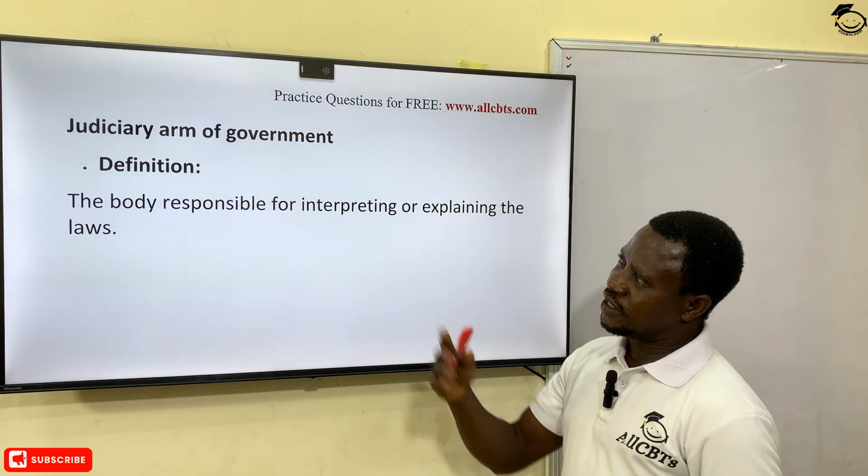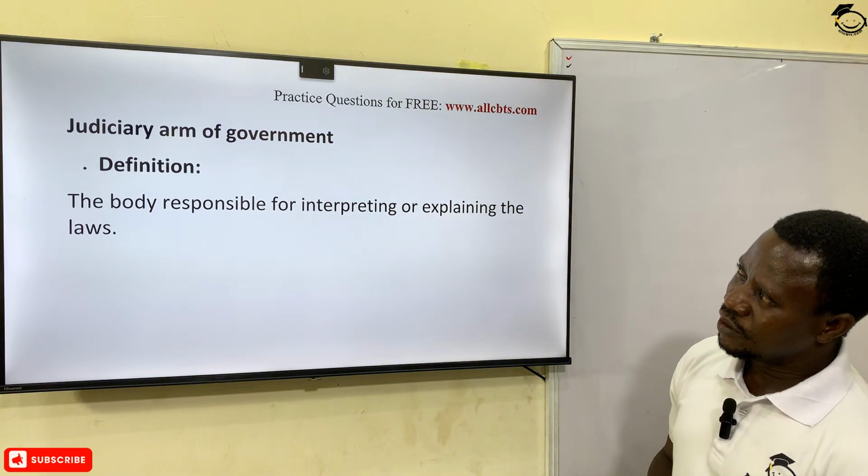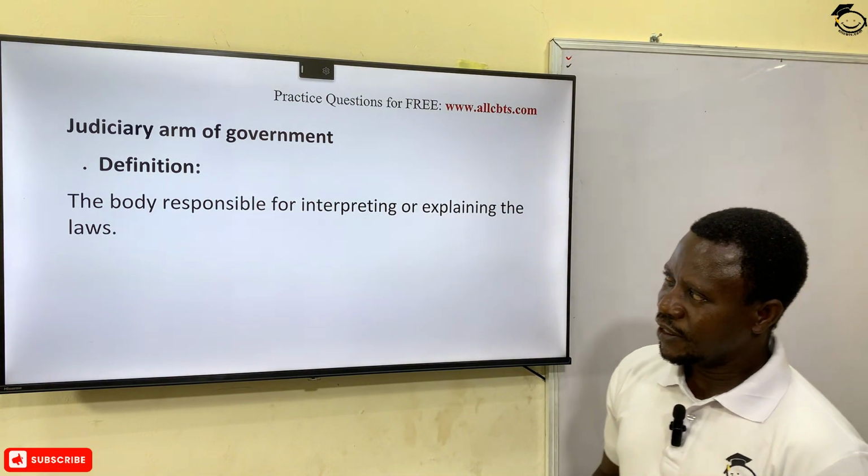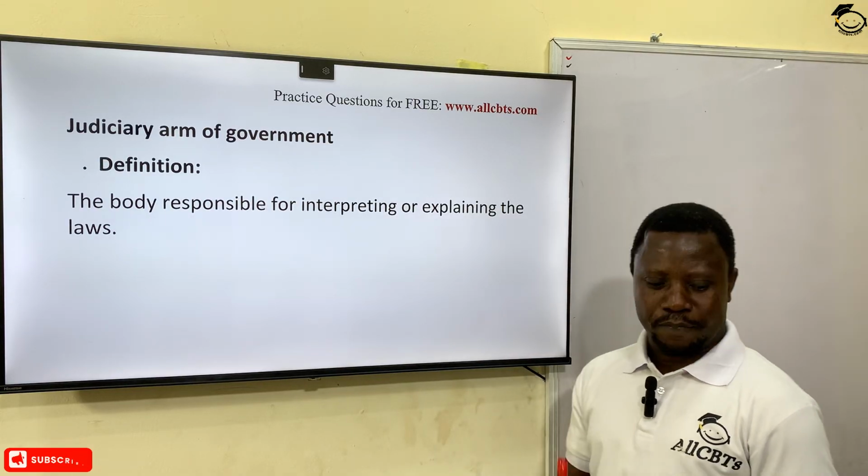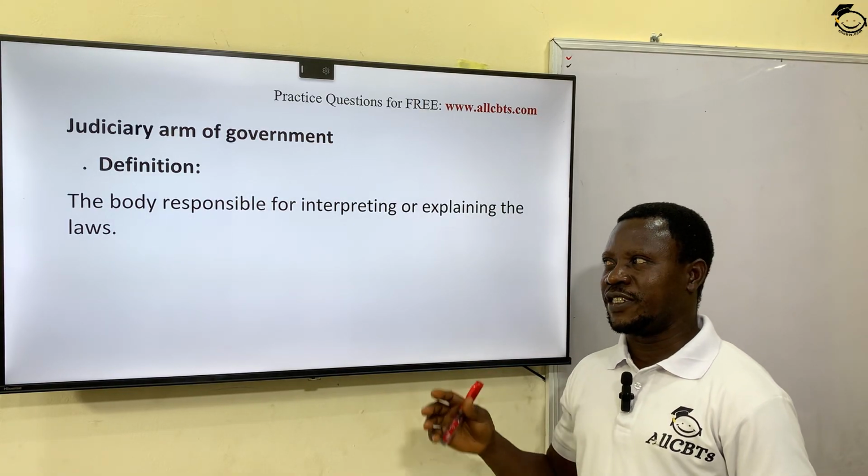Okay? So we'll go to the third arm of government, the judiciary arm. Okay? This body is responsible for interpreting and, of course, explaining the law.